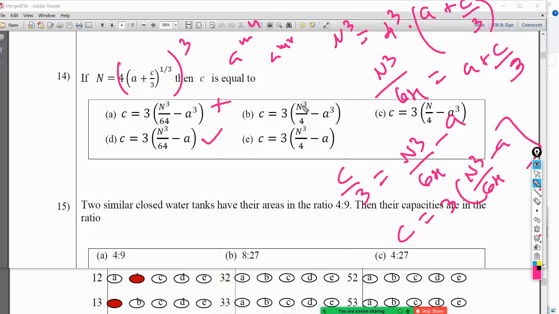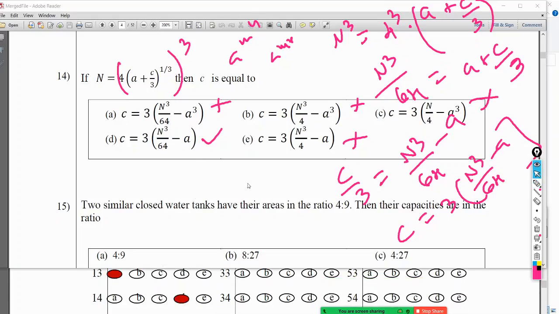What about this? N cube divided by 4, no, this is not the answer. So the answer is D. Okay, so that is how you do this kind of question. Most of the time you will get at least one question like this. You have to have this 1 or 3 or something like that.